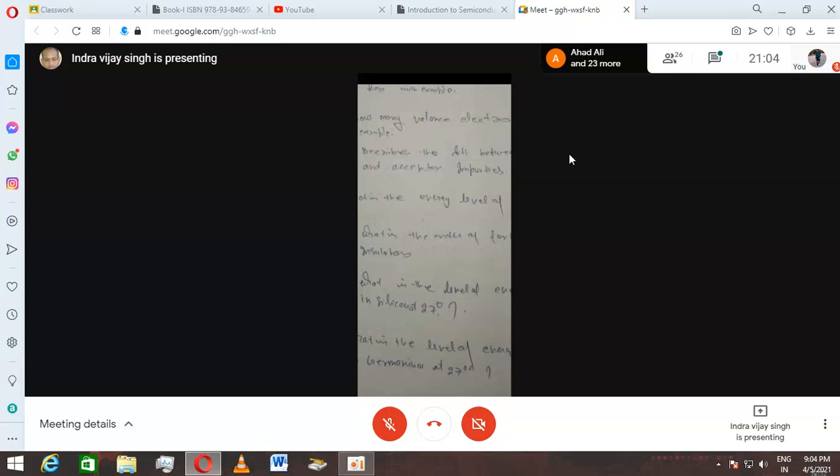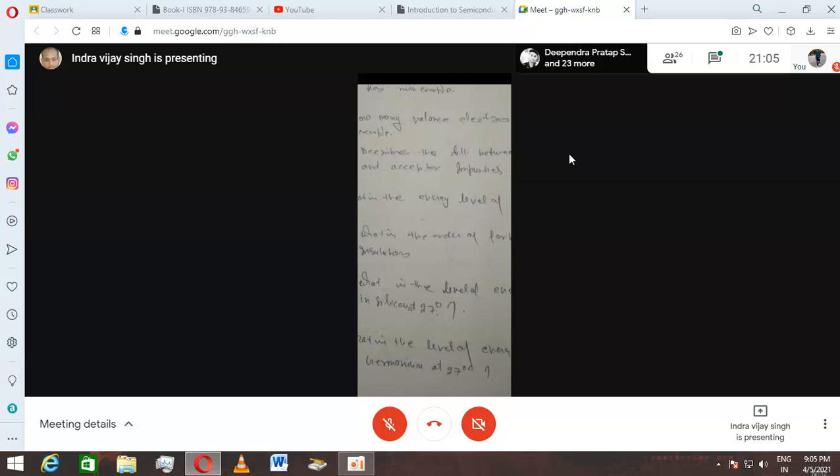While in acceptor doping, I put trivalent impurity, and this trivalent impurity will give one free hole, because trivalent impurity is going to accept one electron from the neighboring atom,